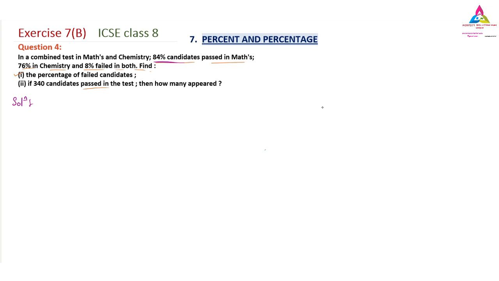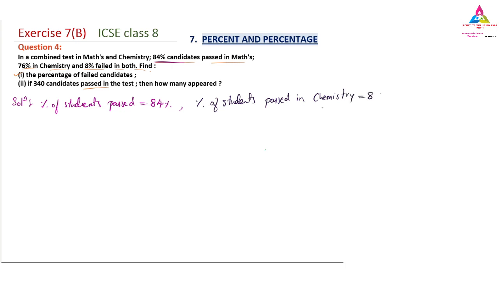So I can write it down: percentage of students passed in maths, 84%. This is the first part. The second one they have given is the percentage of students passed in chemistry. So chemistry equals 76%.